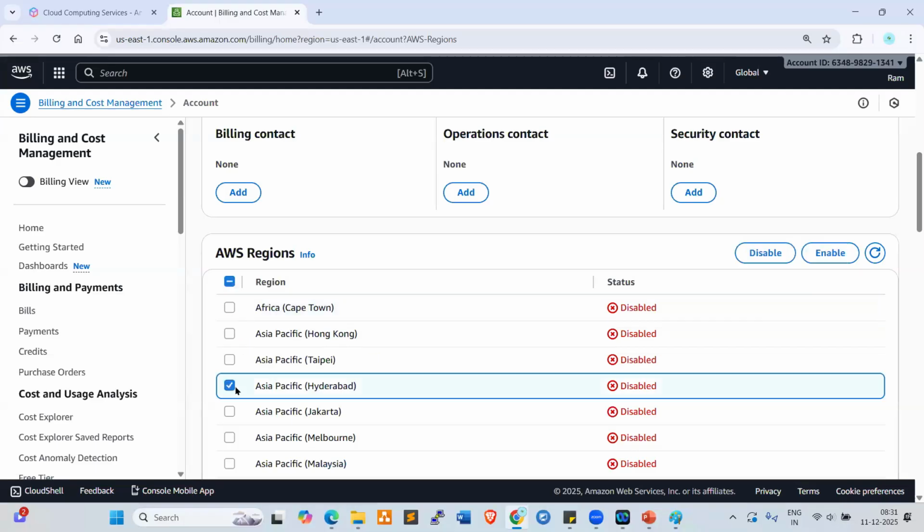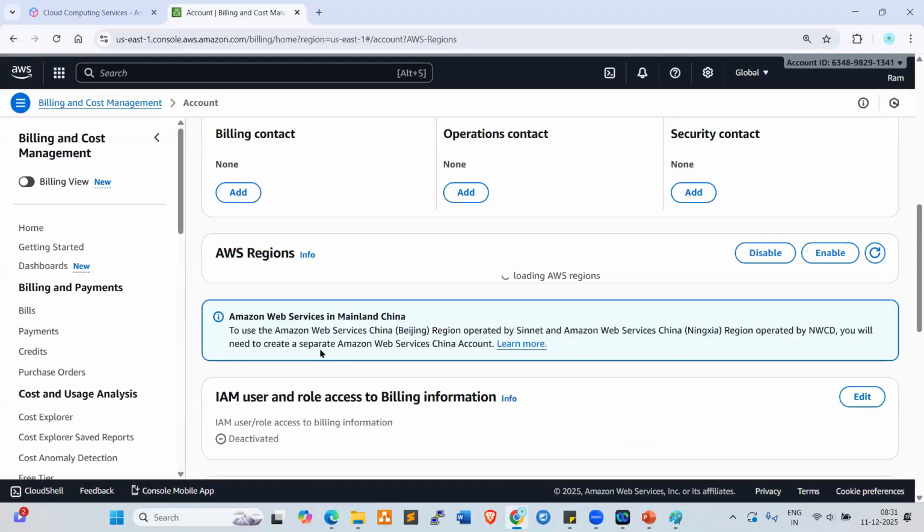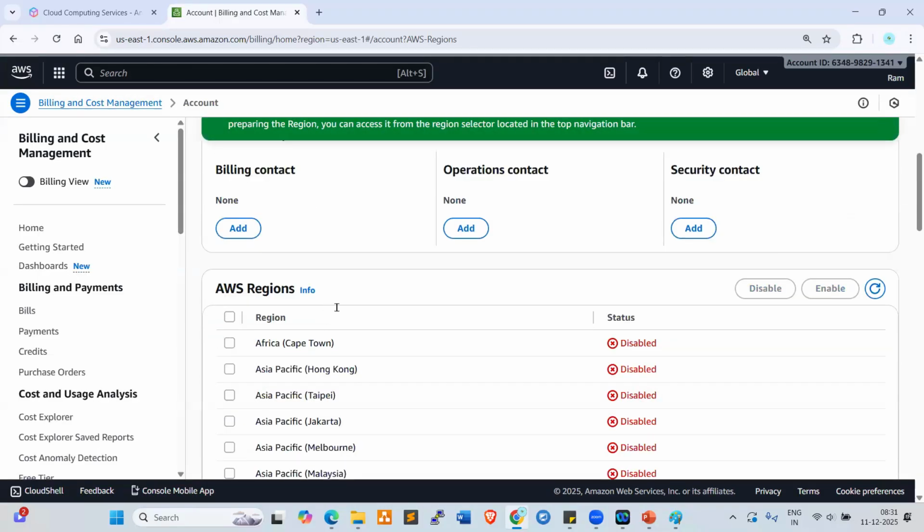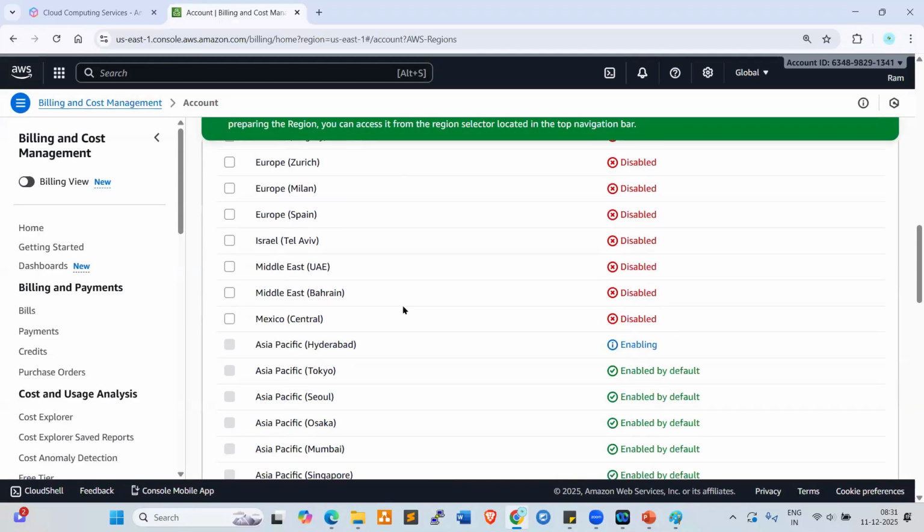Okay. Even Hyderabad you can enable if you want to enable. So just click on this enable region. Hyderabad is enabling. Look at here. Enabling now. But charges will be applied. Don't enable this. Okay.